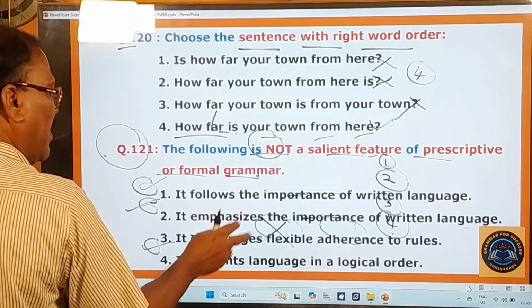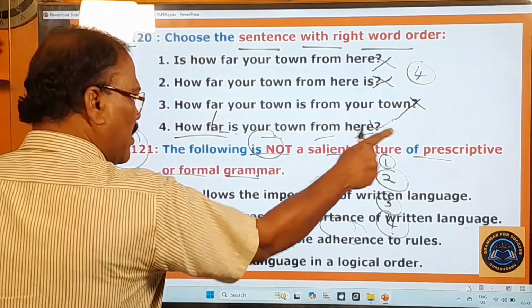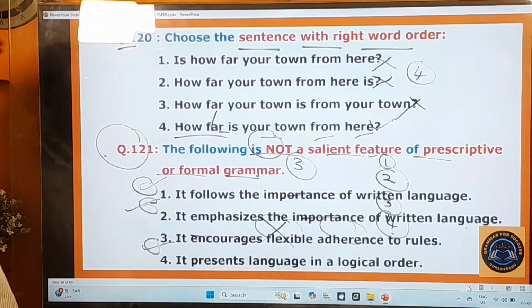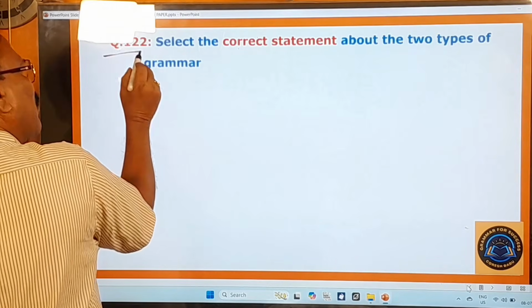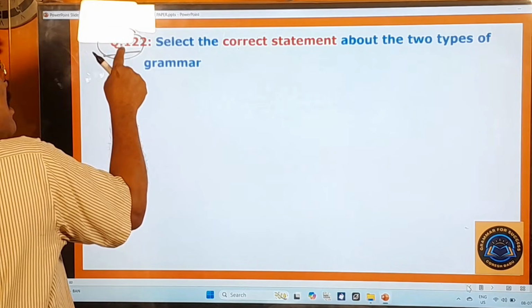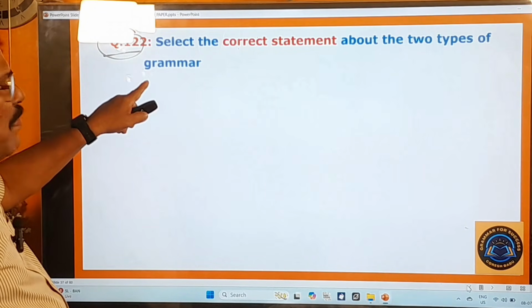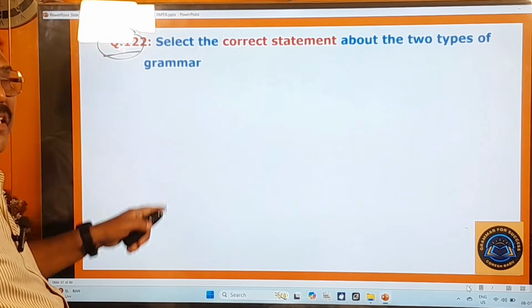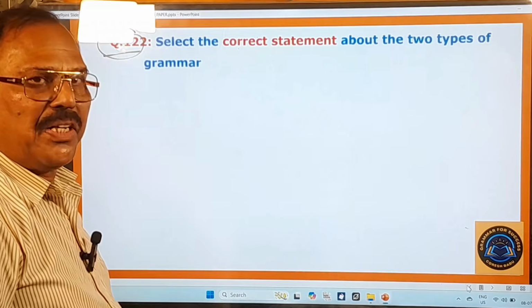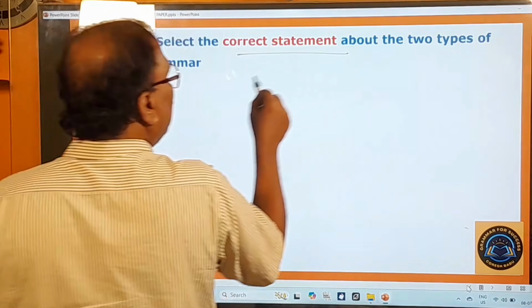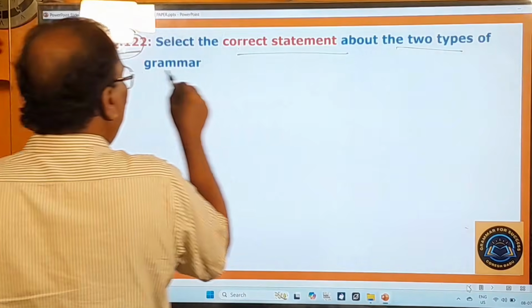And this is not the salient feature of prescriptive grammar. Therefore, the third one is your answer. All others are wrong. Now, you move on to other questions. 122nd question. Again, this question number is also put in red color. That means the answer I am going to give you for this question is different from the answer given in your official key. Select the correct statement about the two types of grammar.